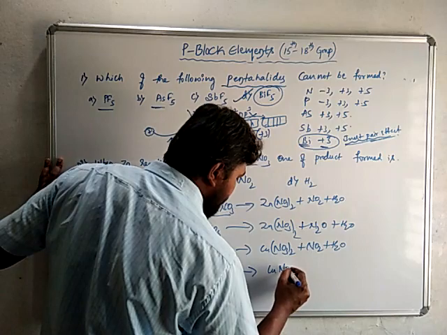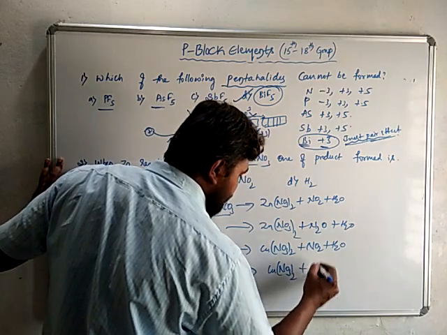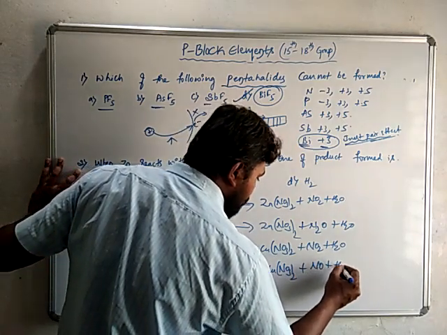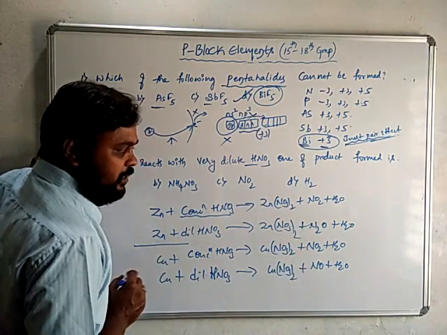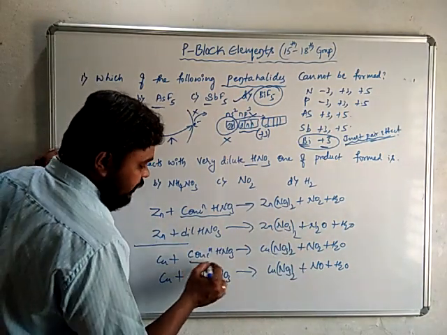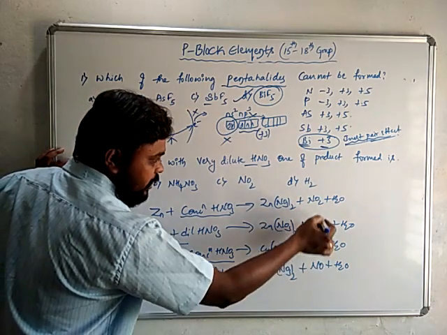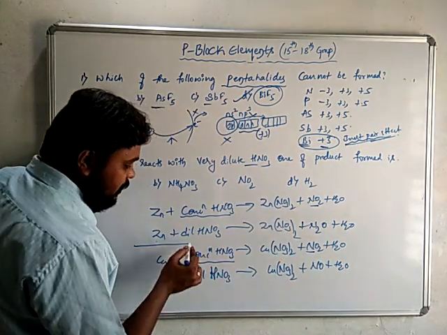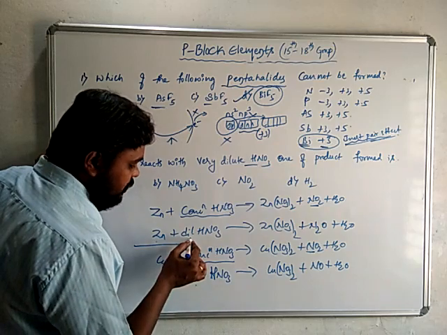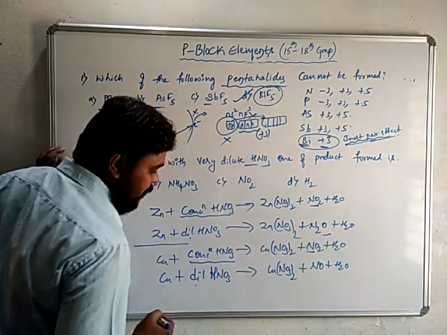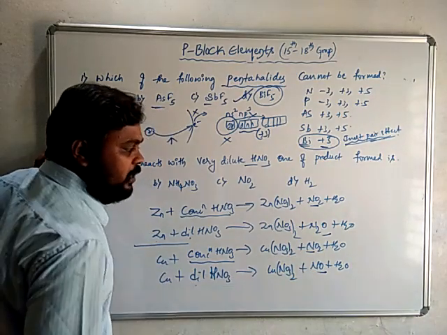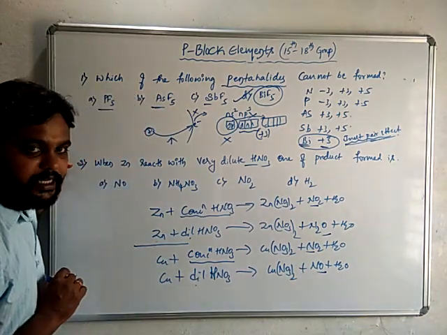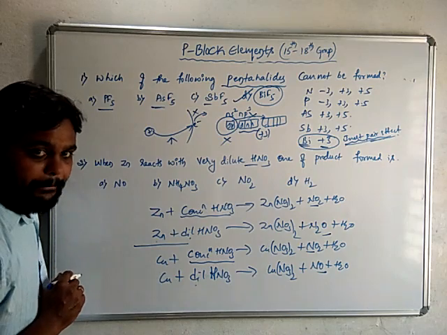Again it forms copper nitrate. Instead of nitrogen dioxide, it forms nitric oxide and water. So you just see the nature of byproducts are different here. In case of concentrated nitric acid, the byproduct is nitrogen dioxide. But in case of dilute nitric acid, zinc gives nitrous oxide, but copper gives nitric oxide. Why do these byproducts differ? Due to the difference in the concentration and nature of the metal.